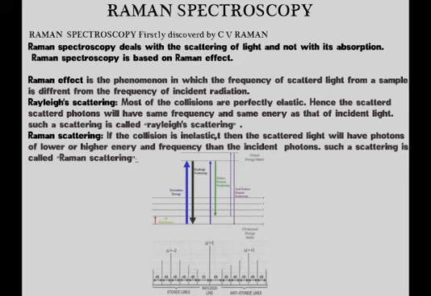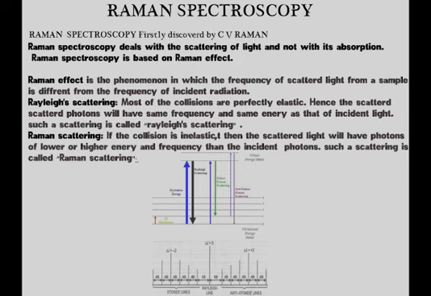In the case of scattering in Raman spectroscopy, we can see two types: Rayleigh scattering and Raman scattering. Rayleigh scattering means most of the collisions are perfectly elastic. Hence, the scattered photon will have the same frequency and same energy as that of the incident light. Both incident and scattered light have the same frequency and same energy. Such a scattering is called Rayleigh scattering.